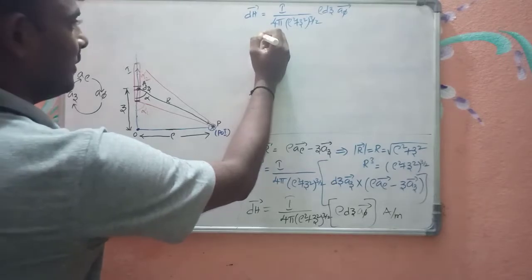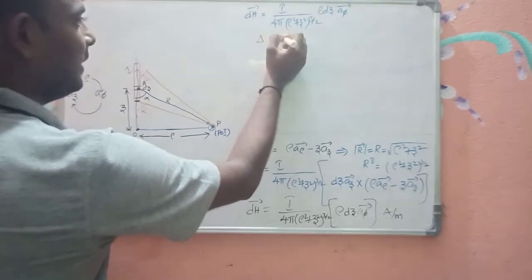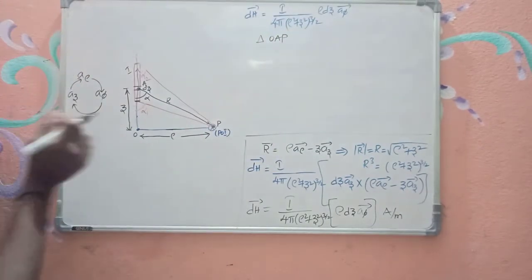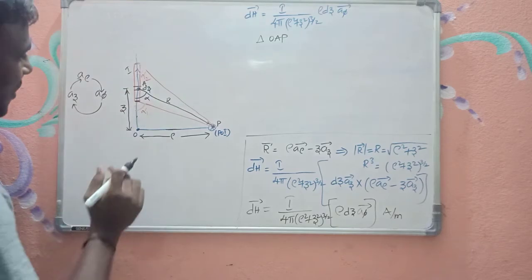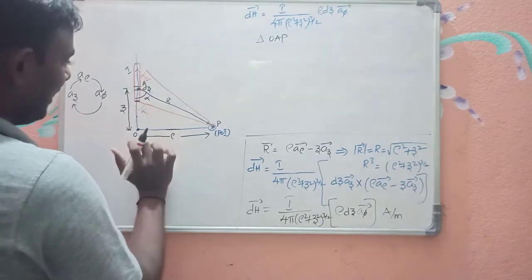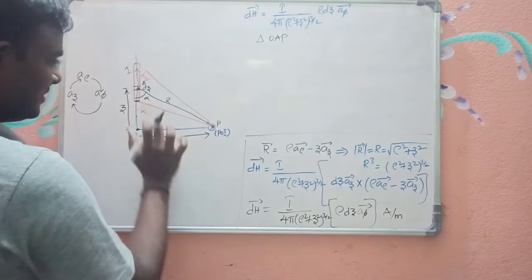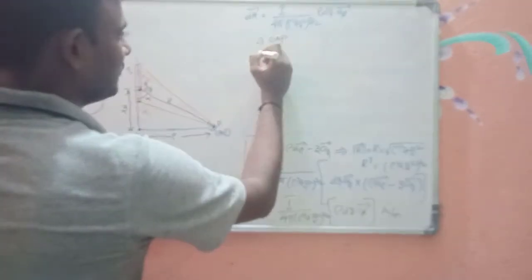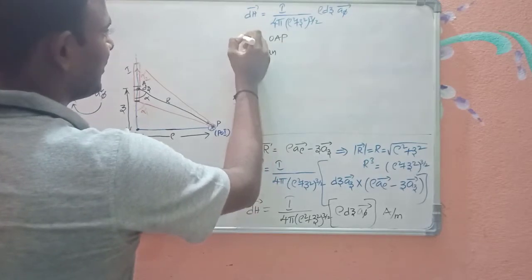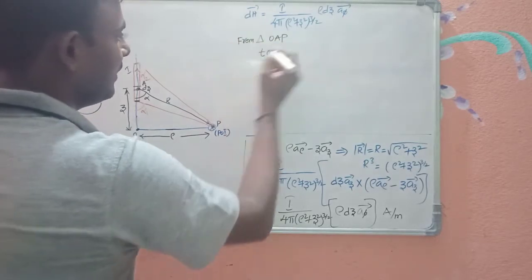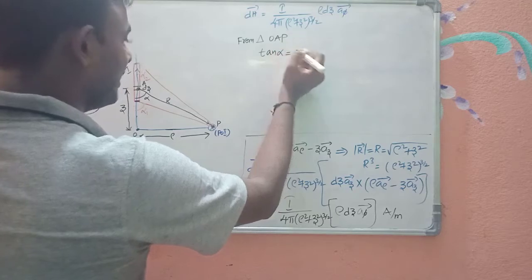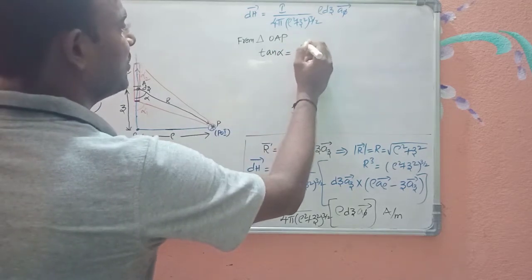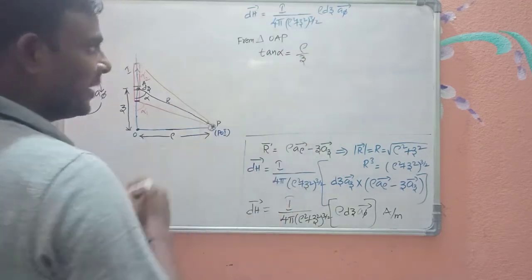From triangle OAP, what can I write? Tan alpha is equal to opposite side by adjacent side, rho by z.